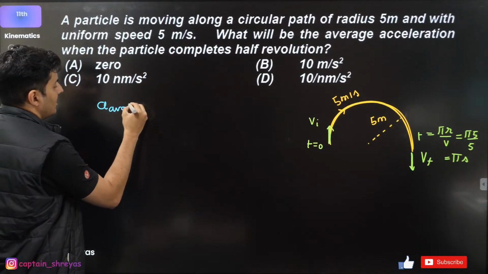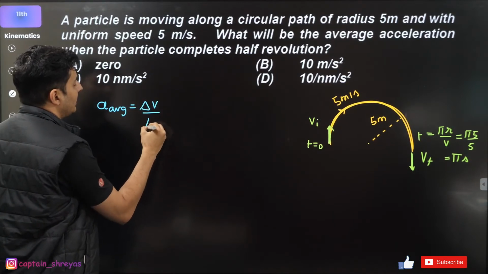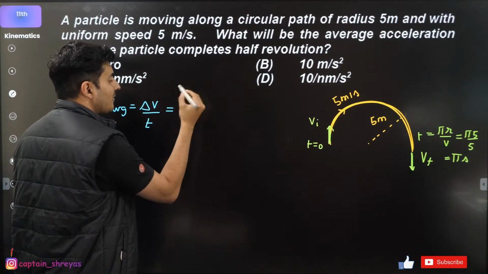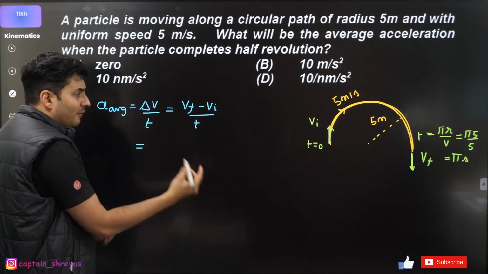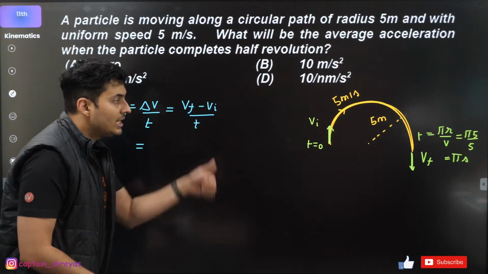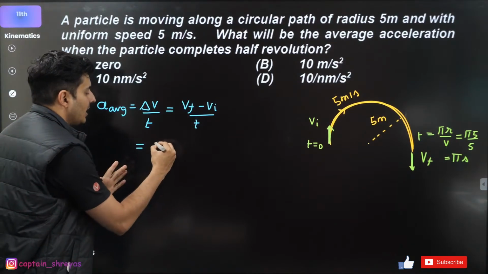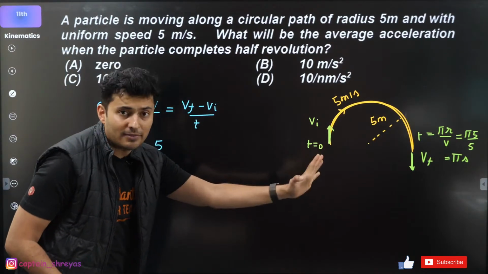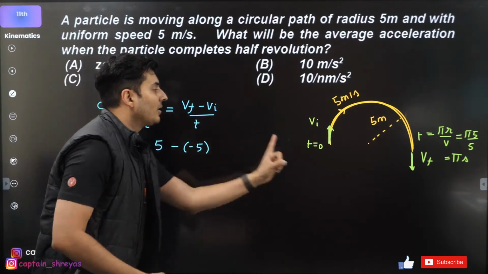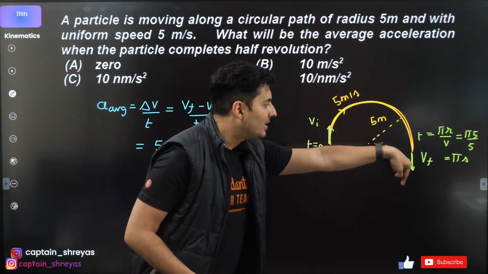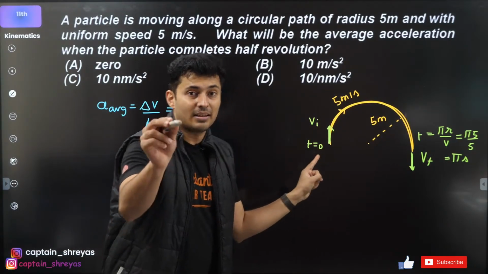Average acceleration is the change in velocity by time. Velocity change is final minus initial by time. If final is down, initial is up. Think about it. If I take final as 5 meters per second, initial will be -5 because the direction is opposite. So this is direction sensitive, sign sensitive.